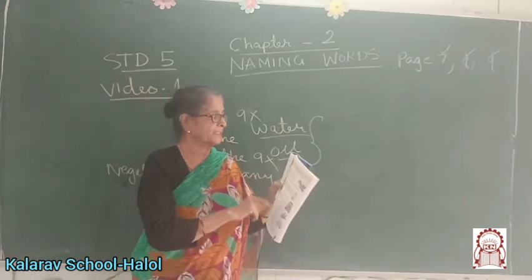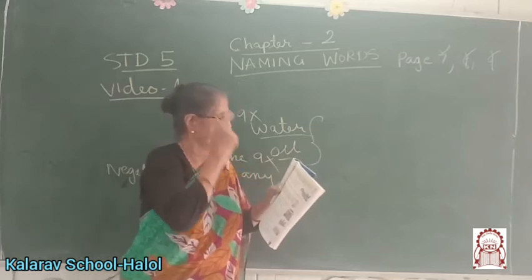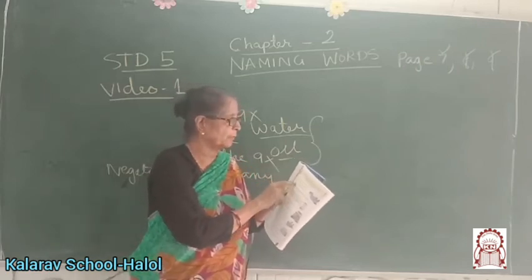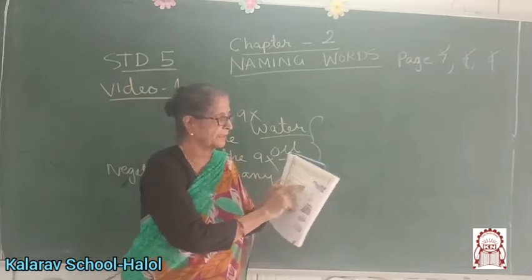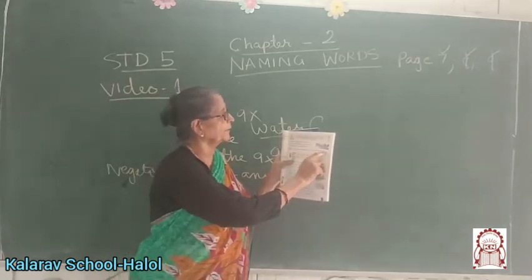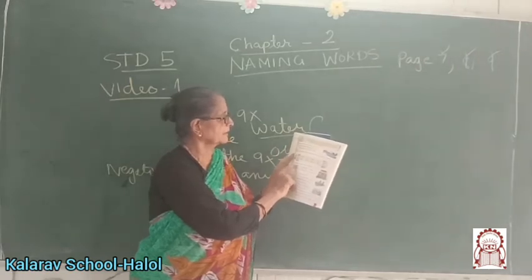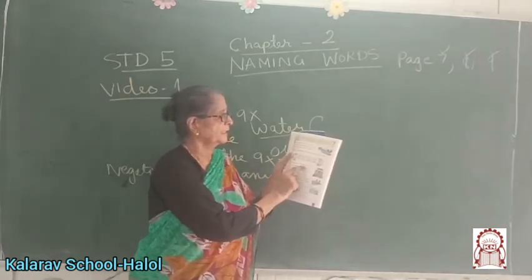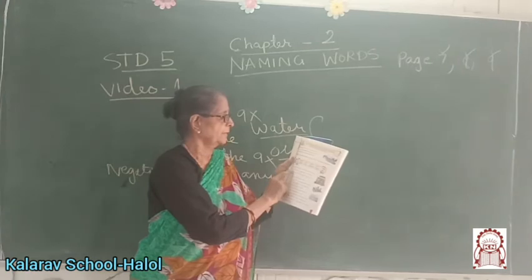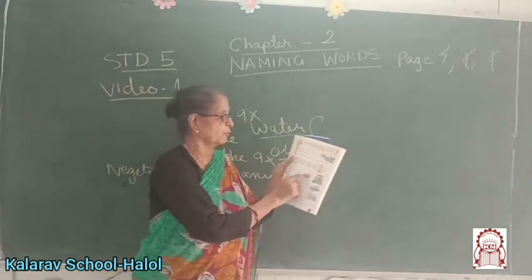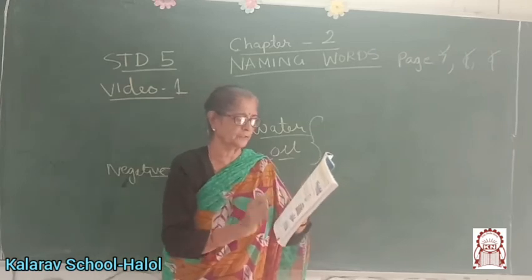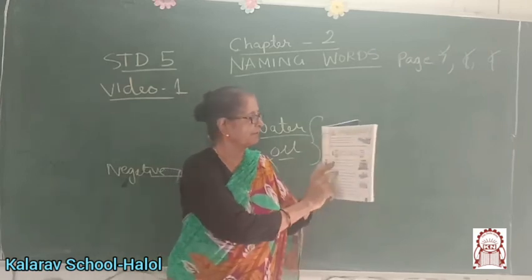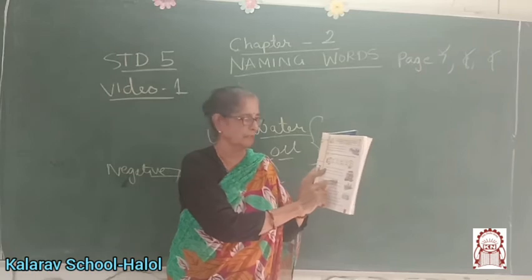The man placed a bundle of sticks on his head. The sheepdog rounded up the flock of sheep. Now we fill in the blanks with the correct noun from those given on the board. The cluster of stars shone like diamonds in the sky. The bank was robbed by a gang of robbers. He is a member of the board of directors of the school. The children ran up the flight of stairs.